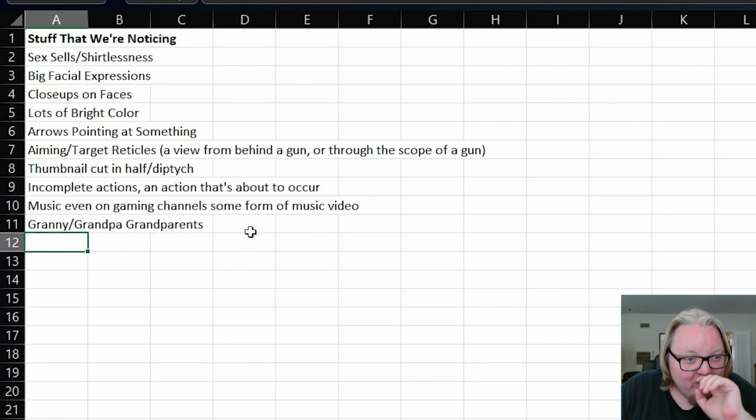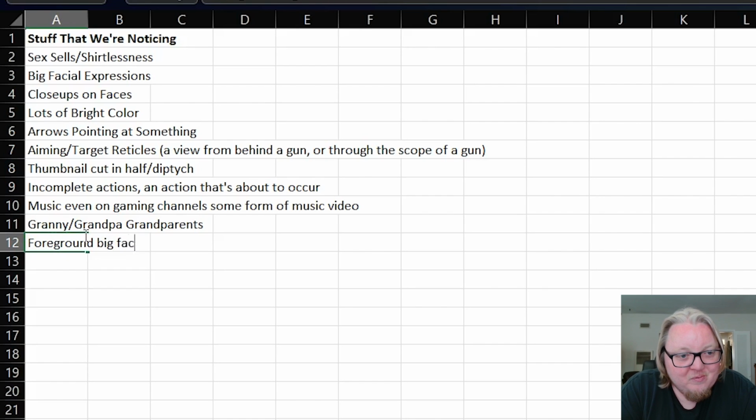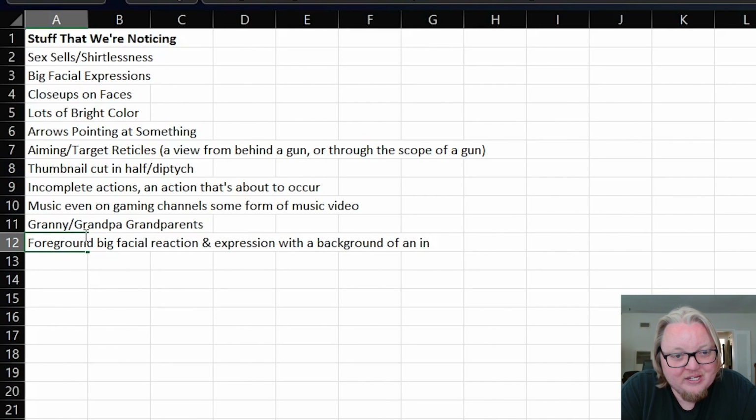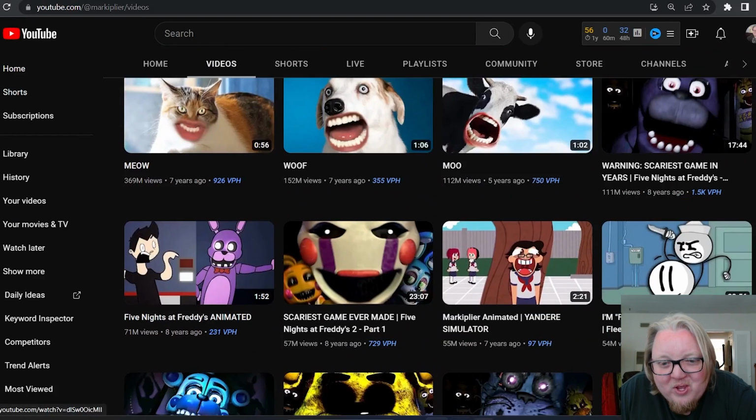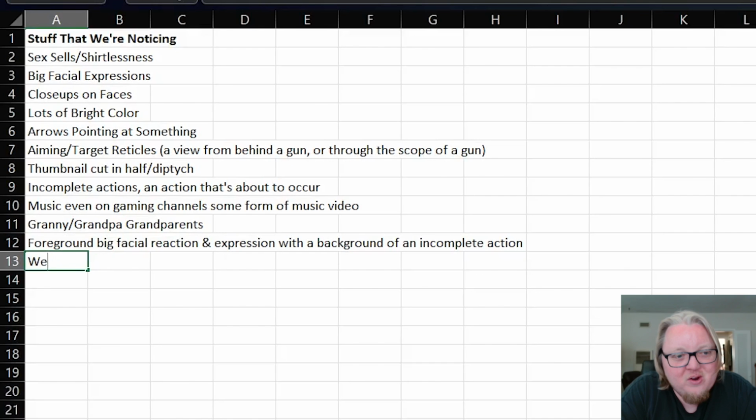Lots of bright color, arrows are pointing at something, aiming, target reticles, a thumbnail cut in half like a diptych, and then a foreground, big facial reaction and expression, and then with a background of an incomplete action. Okay. Weird faces. So weird faces that have been slightly photoshopped.